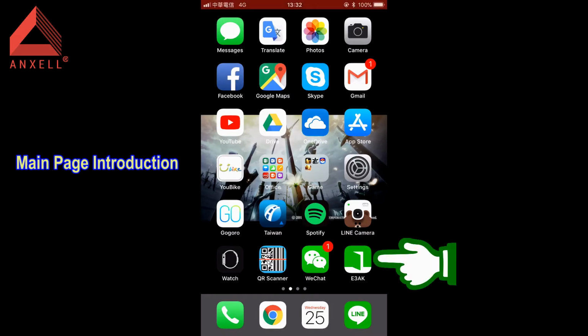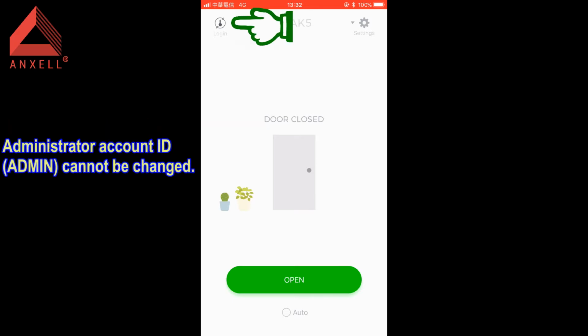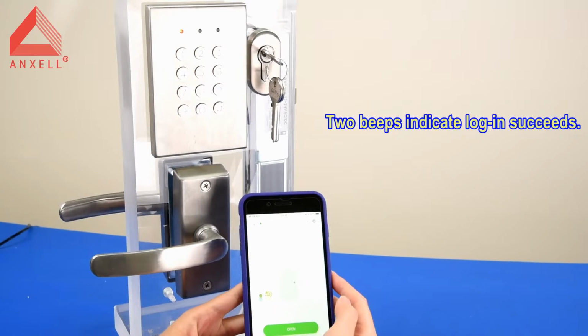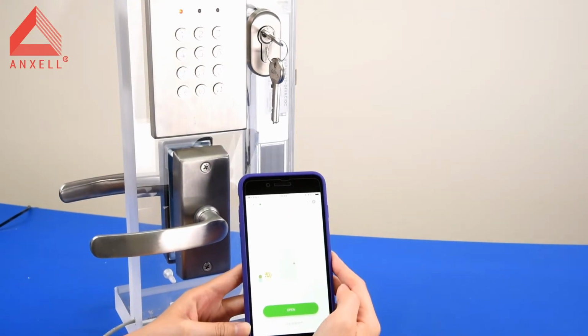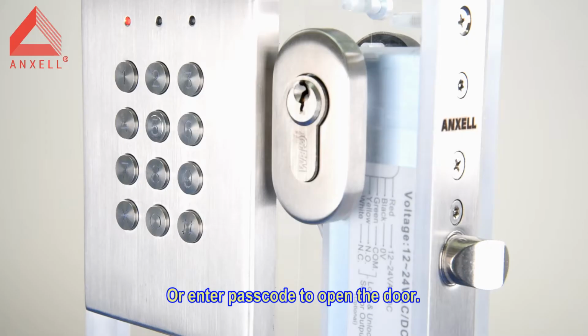Main page introduction. Enter administrator's account ID or passcode to log in. Administrator account ID cannot be changed. Two beeps indicate login succeeds. Press open on the phone screen to open the door, or enter passcode to open the door.